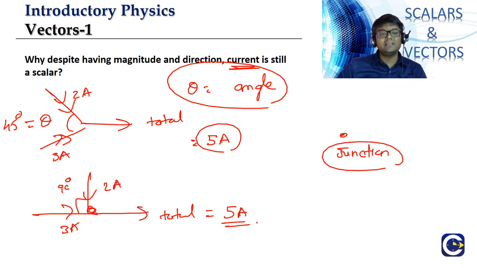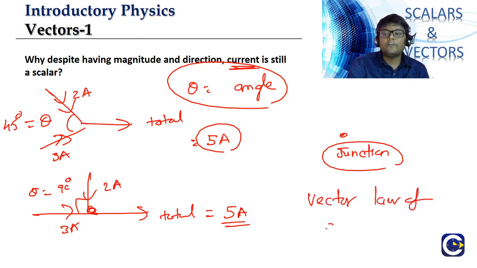What you are seeing here is the total value of current, or the resultant. Is it depending upon the orientation between the two incoming currents? Whether theta is 45 or 90, the resultant comes out the same, right? Which means current is not satisfying the vector law of addition.